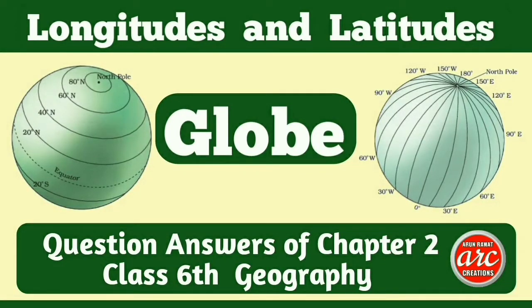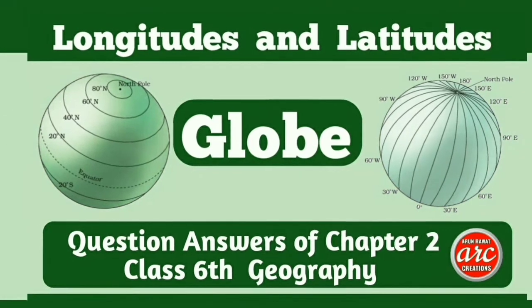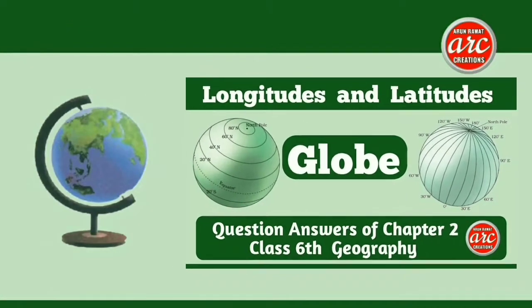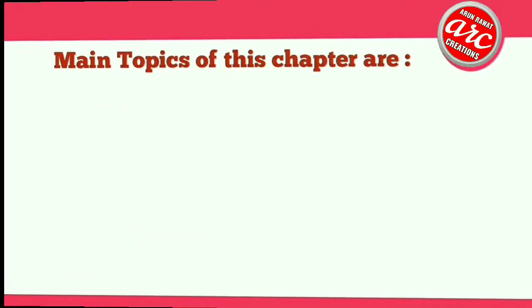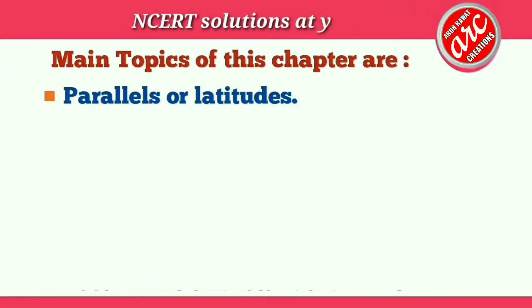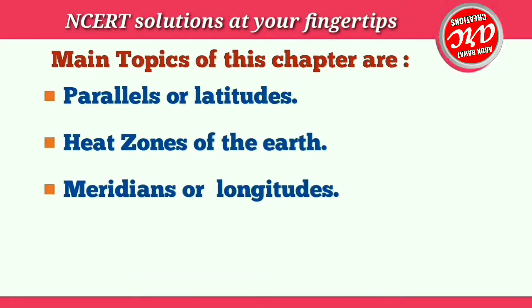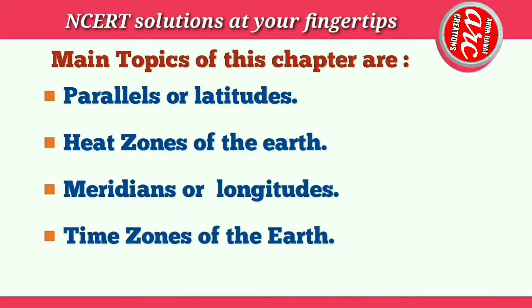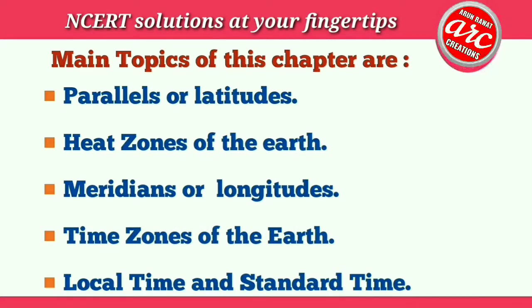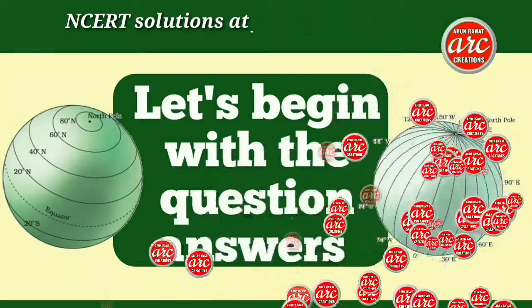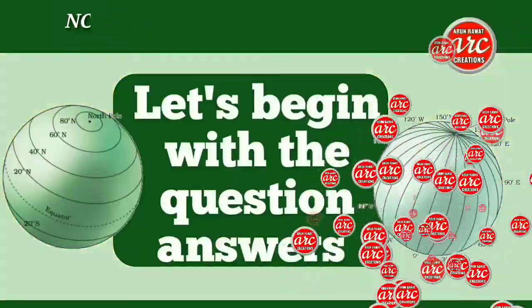Today we are going to do question answers of chapter 2, class 6 geography: Globe, Longitudes and Latitudes. NCERT solutions at your fingertips. The main topics of this chapter are parallels or latitudes, heat zones of the earth, meridians or longitudes, time zones of the earth, local time and standard time. Most of these topics are covered in the question answer section. So let's begin with the question answers.